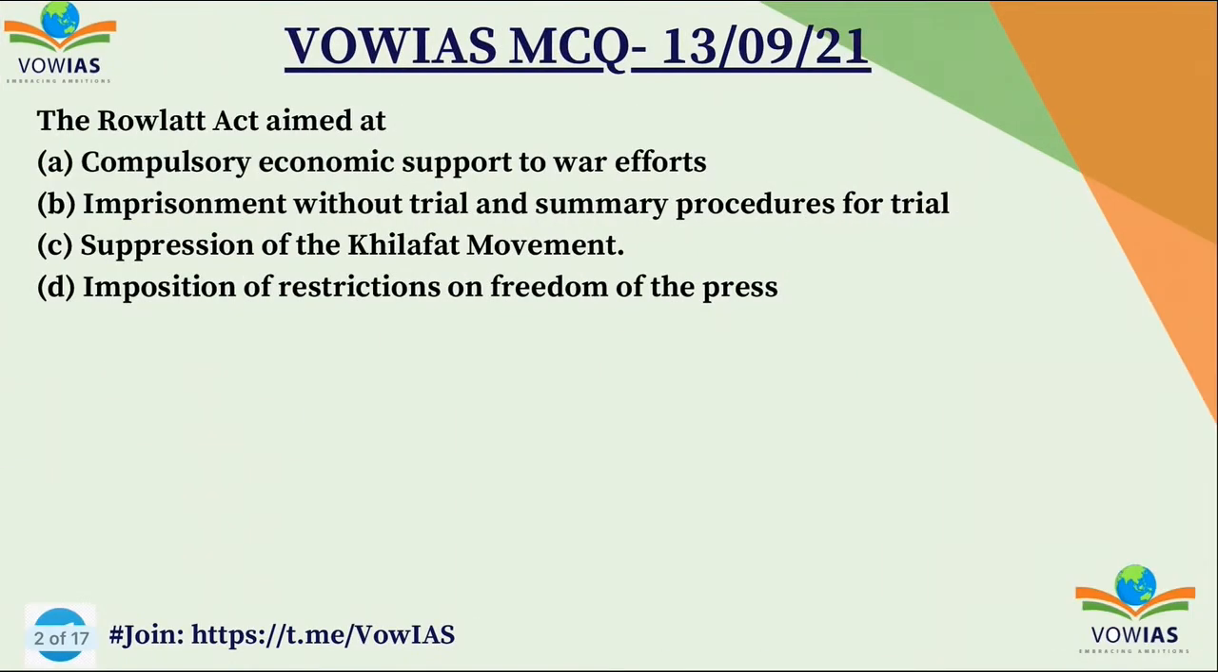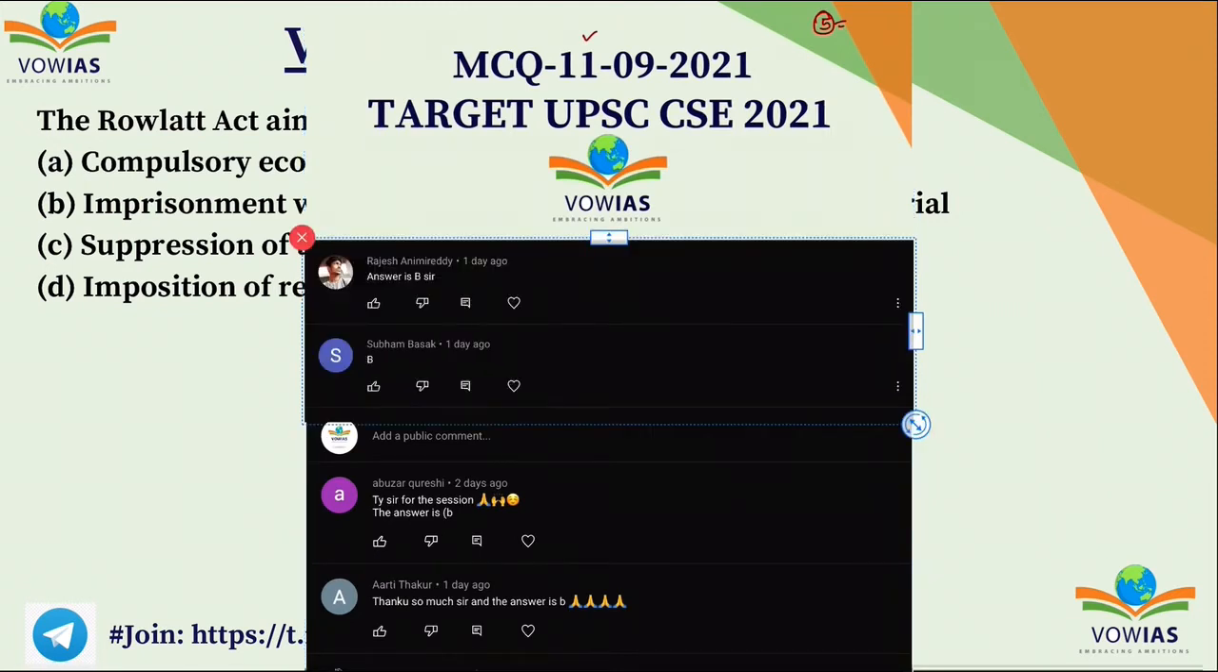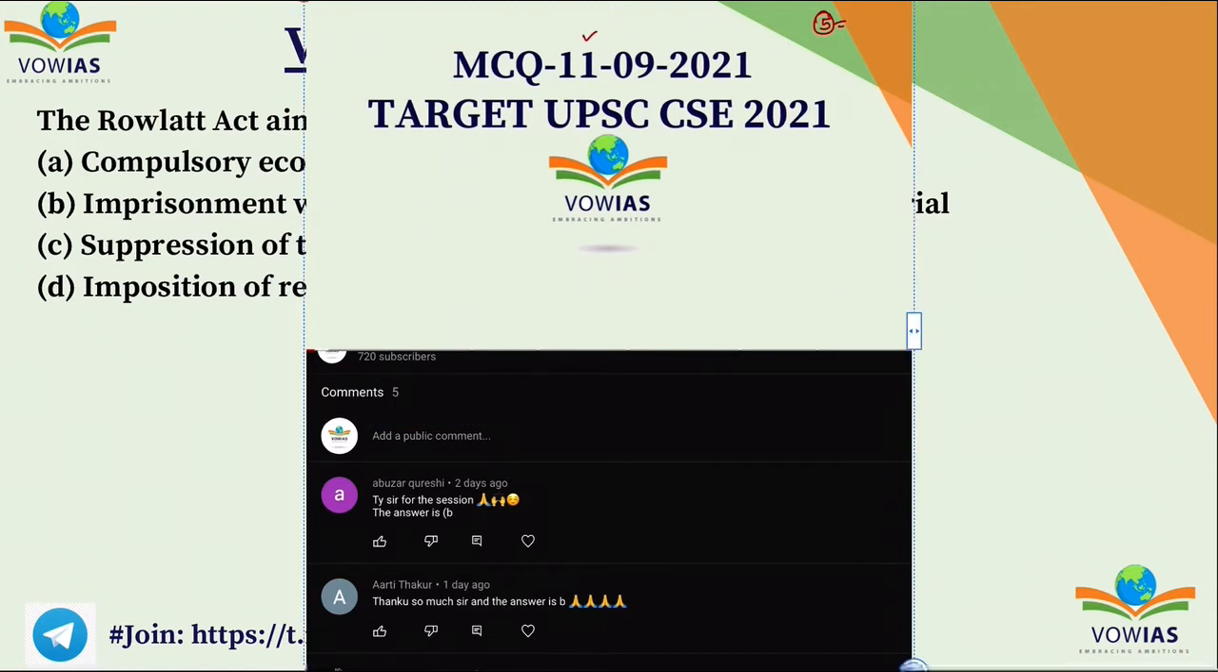But first let us discuss the question that was asked yesterday, and the question was, the Rowlatt Act aimed at A. Compulsory economic support to war efforts, B. Imprisonment without trial and summary procedure for the trial, C. Suppression of the Khilafat movement, and D. Imposition of restriction on the freedom of press. And some of you have given the correct answer as well. It was Abzur Qureshi, Aarti Thakur, Rajesh Animreddy and Subham Basak who gave the correct answer. Now let's look at this question.